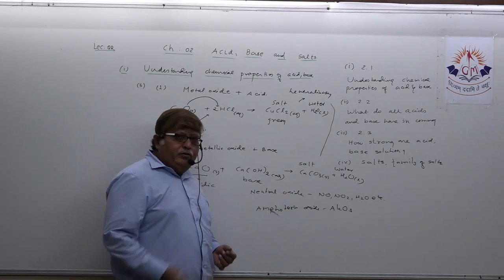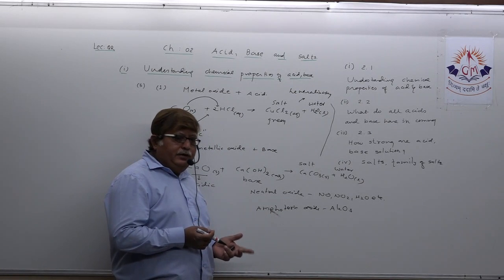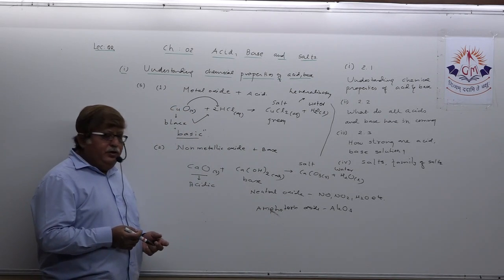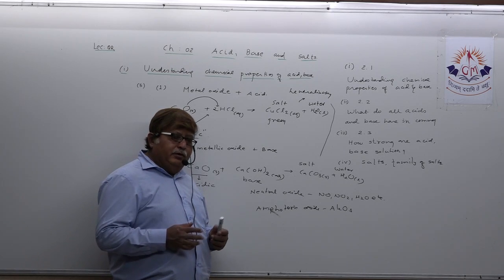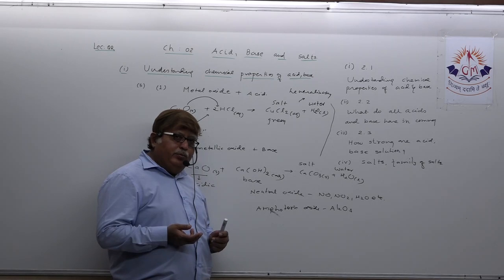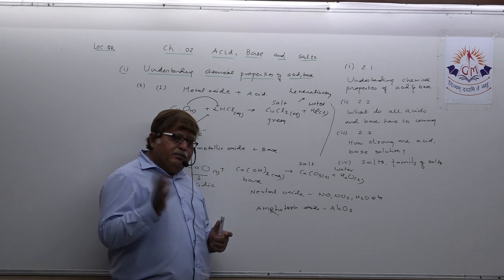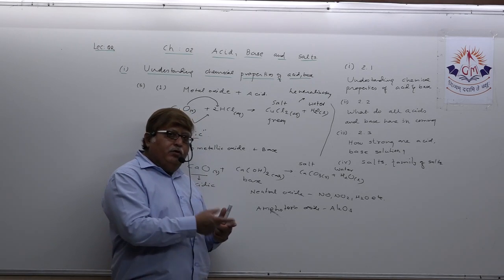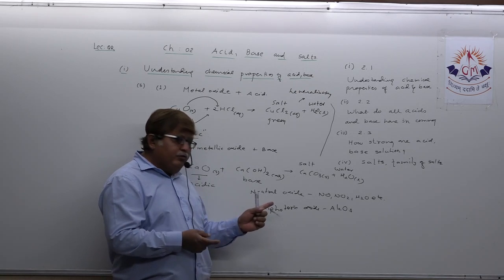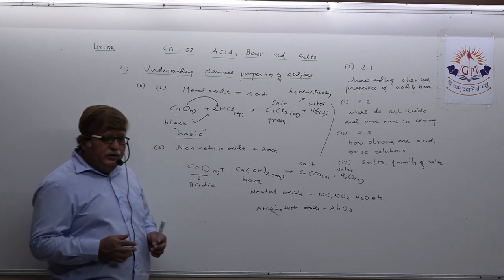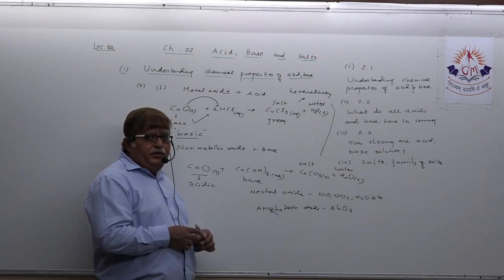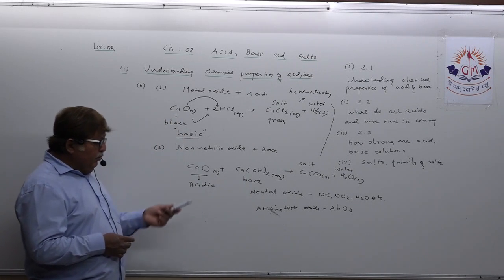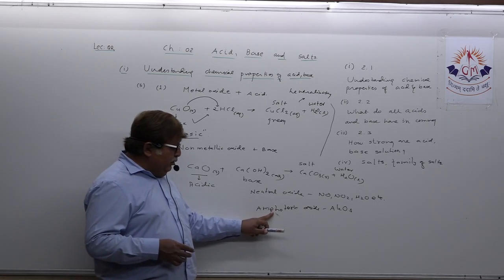A neutral oxide does not show any character, neither acidic nor basic, but an amphoteric oxide shows both properties. They react with acid and base and form salt and water. They show both types of behavior, acidic as well as basic, so they are called amphoteric oxides.